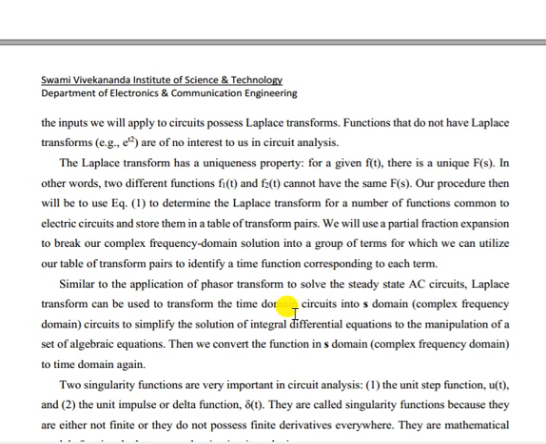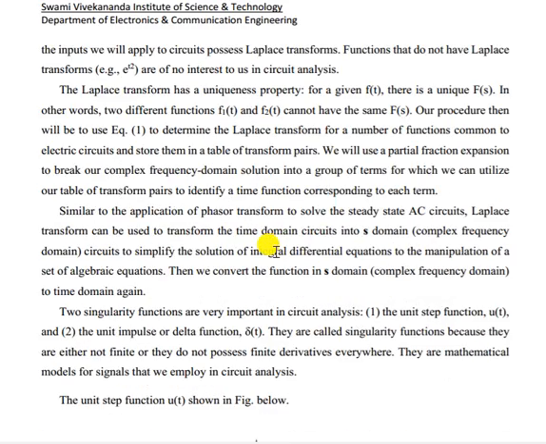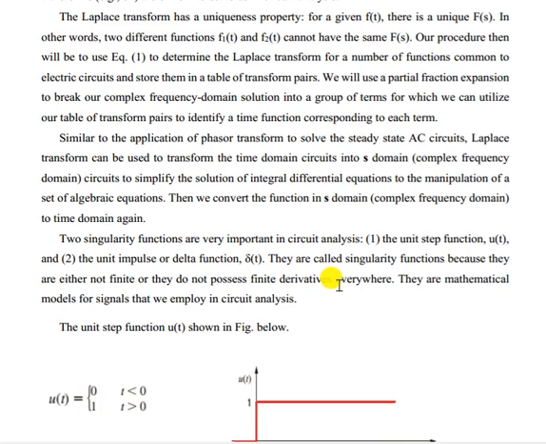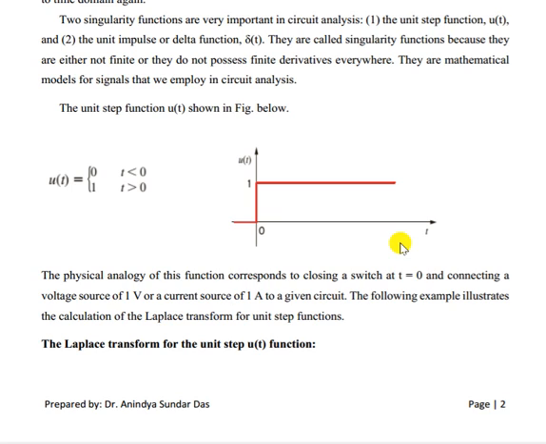Now the Laplace transform has a unique property, that is for a given f(t) there is a unique F(s), and in other words two different functions f1(t) and f2(t) cannot have the same F(s). So using equation 1, that is this equation integral 0 to infinity f(t) e to the minus st dt, we have to find out the table of transform pairs. That means we have to solve some functions and see what is the result. Now for that, first let us take the example of unit step function.